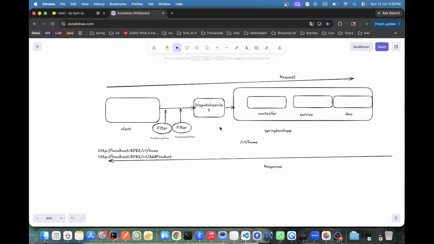Now you tell me which will run first and how they connect with each other. First tell me how from the client the request is coming to this one. Forget about the names. Suppose filter A is there, filter B is there. For now, how is it coming here? With which help? How is the request coming to the filter only? Now first you tell me.